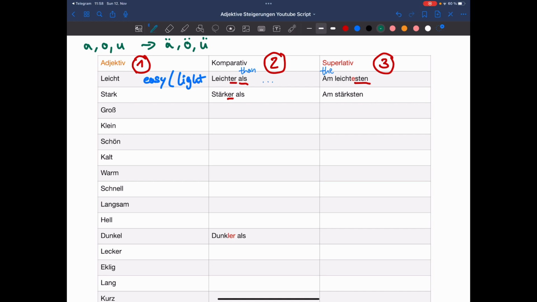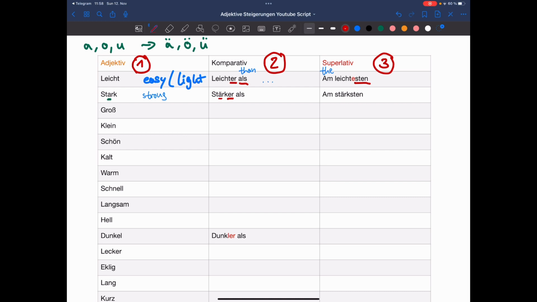So in this case, stark means strong, by the way. Strong. And stark has an A in it. Stark. Now, if we make the comparative form, the A changes into the A with umlaut. So it becomes Ä. Stärk. And then we add ER. Stärker als.